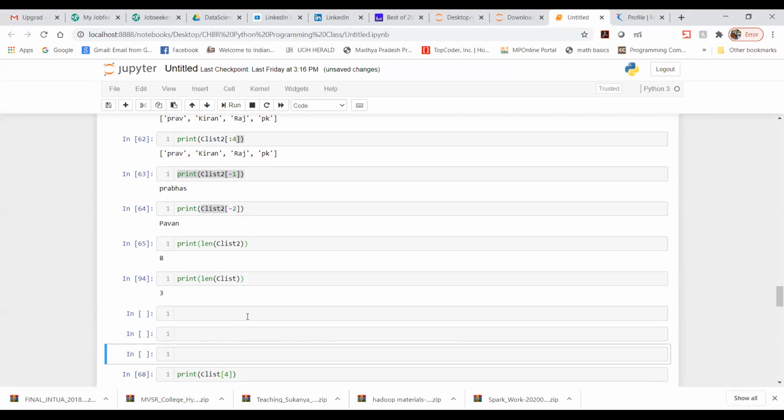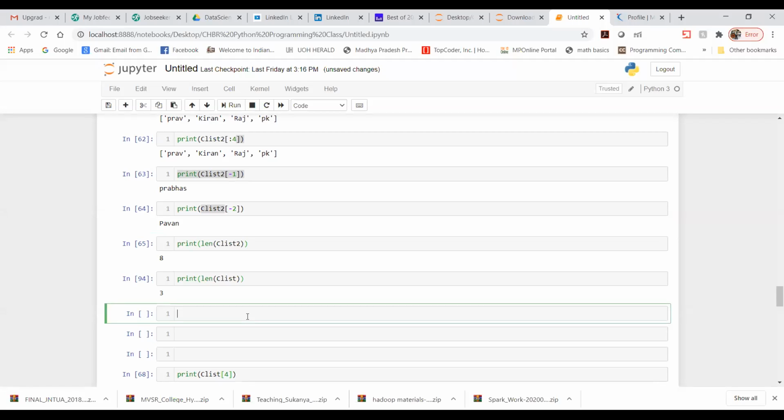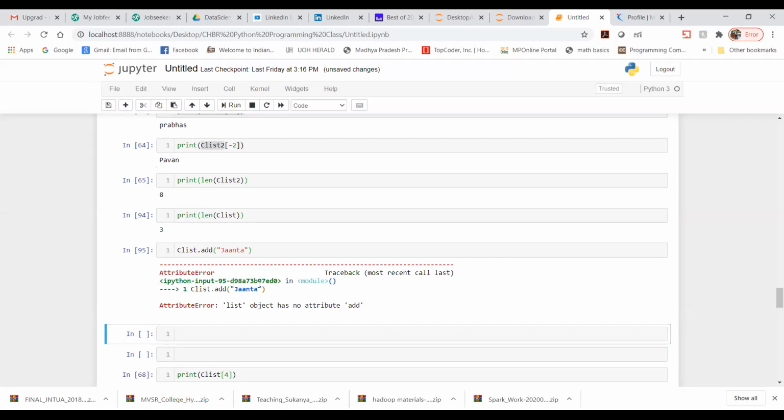Let me create a few more examples. Now I want to add something to the list, and I will write add, since the add method is there to add any name. It says the list has no attribute add. So what else would I be able to perform? I want to add one single element in a list. How are we going to do that?